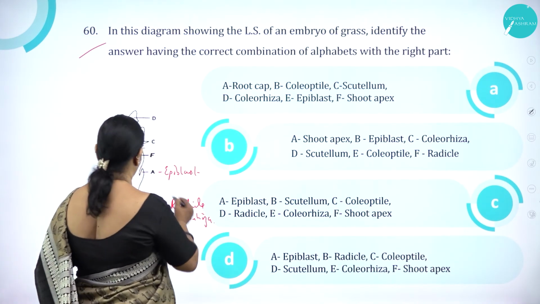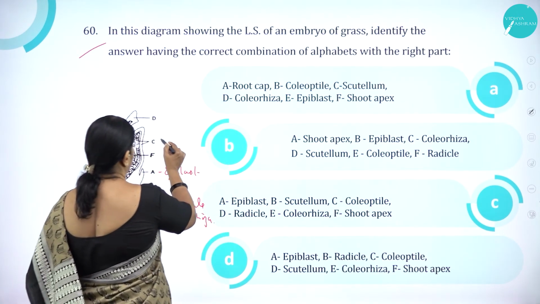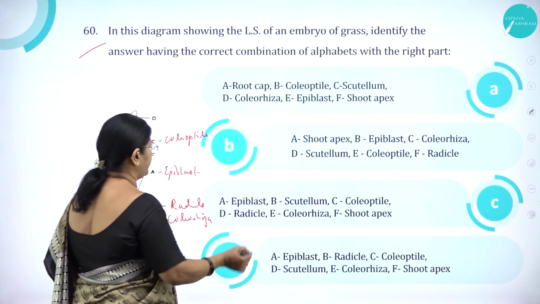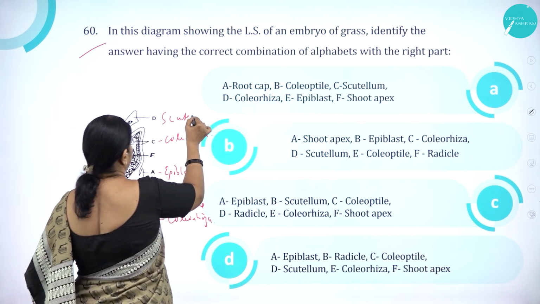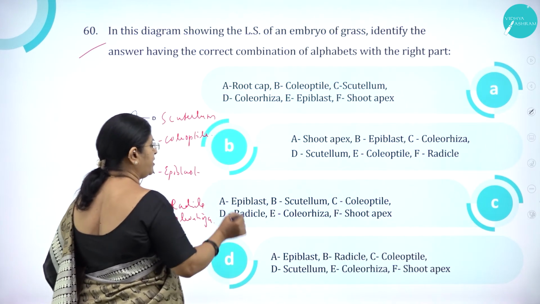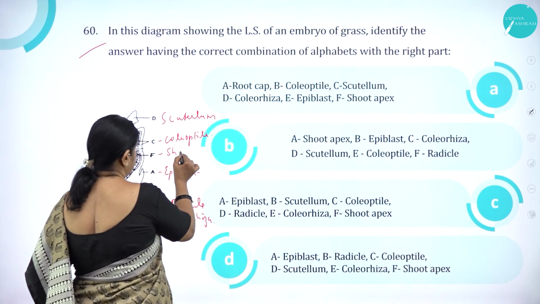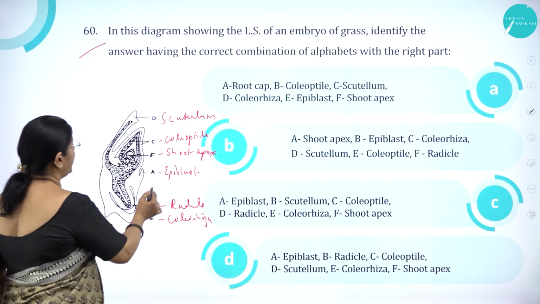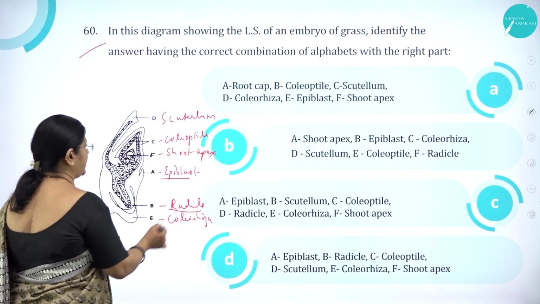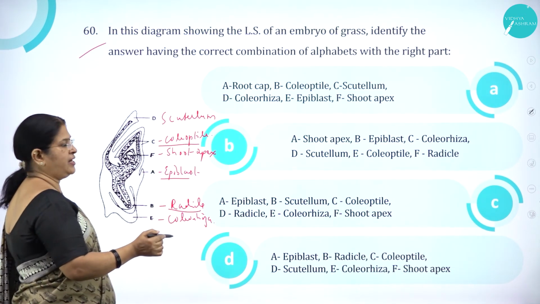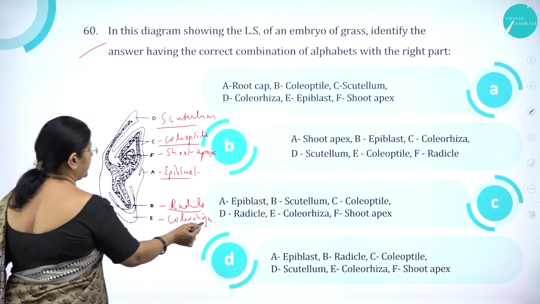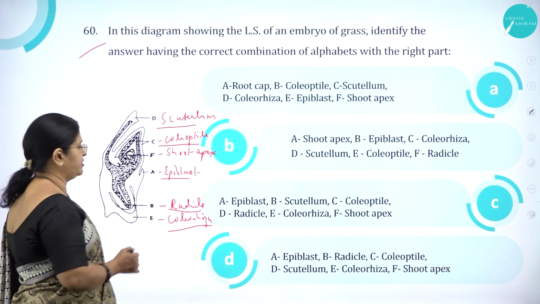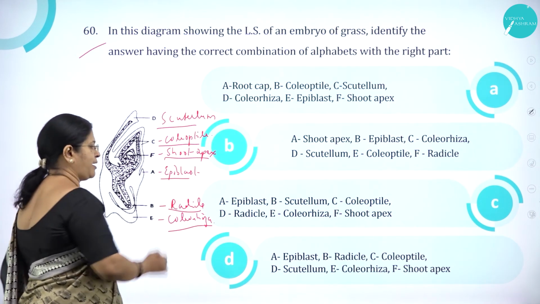Right. Then C is what? C is coleoptile. Here you can see coleoptile. Then D is what? Scutellum. Then F is what? Shoot apex. So A is epiblast, B is radicle, C is coleoptile, D is scutellum, and E is coleorhiza. F is shoot apex.